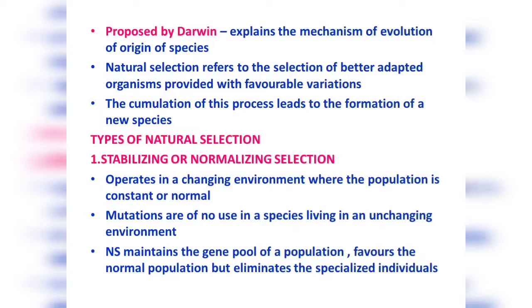So even if there are mutations, one or two mutations or a few mutations in some of the individuals, it has been found that these deviant individuals which have these specialized characters are generally not accepted by the environment. They are slowly wiped out of the population. So natural selection tries to maintain the gene pool of a population, keeps it constant. So in such cases, evolution does not proceed at all because the population has the same type of gene pool